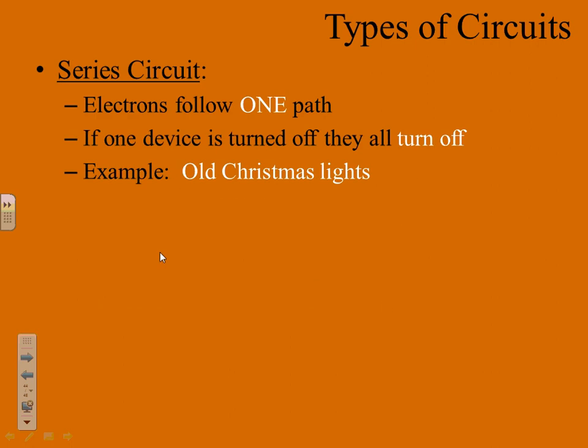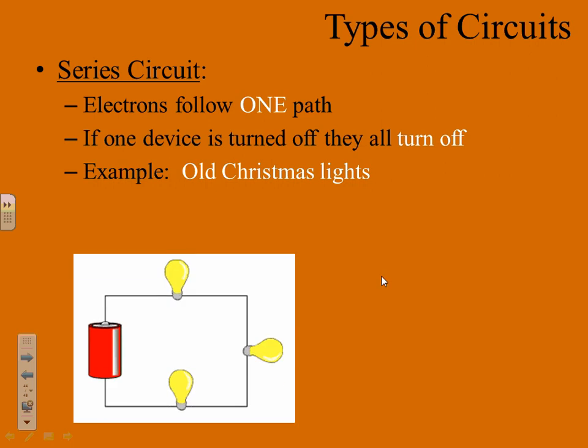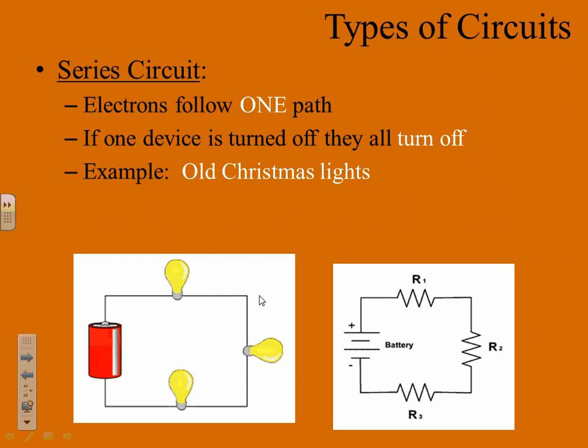So we have types of circuits. Your first circuit is called a series circuit. The electrons flow in only one path. If one of our loads is turned off, they're all going to turn off. So a long time ago, your Christmas lights, if you ever watched Christmas Vacation, if one bulb was off, they all were off. They won't go on. Christmas Vacation is a funny example because he puts all these lights up and one of them is off, and he's trying to figure out which one it is. This is going through the same path. So if one of them is off, you break the circuit.